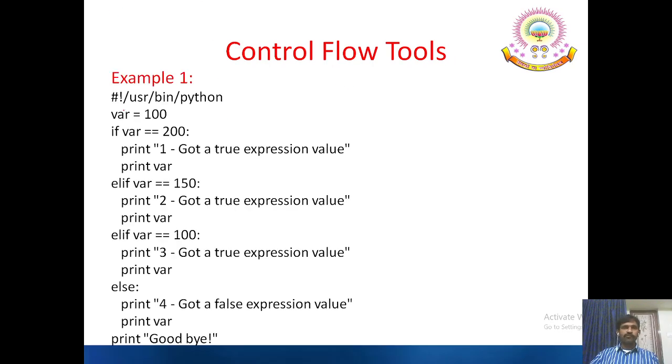Example, var is a variable that is assigned 100. If var equal to 200, we display the value of var. See, initially here 100 is compared, 100 equal to 200 is false, so it moves to the second case. Here also var is 100, equal to 150, false, so it comes to the next case. Var equals 100, here the value of var is 100, 100 equal to 100 is true, so